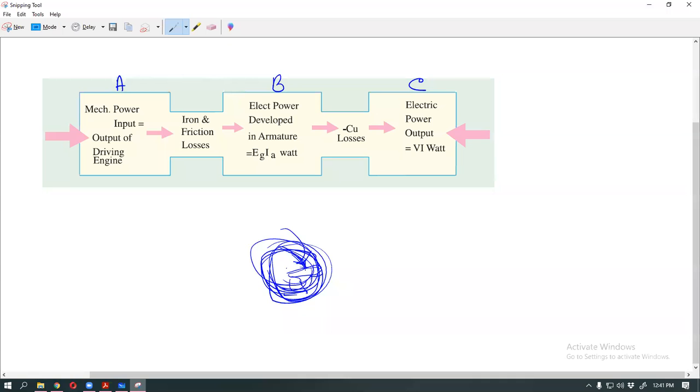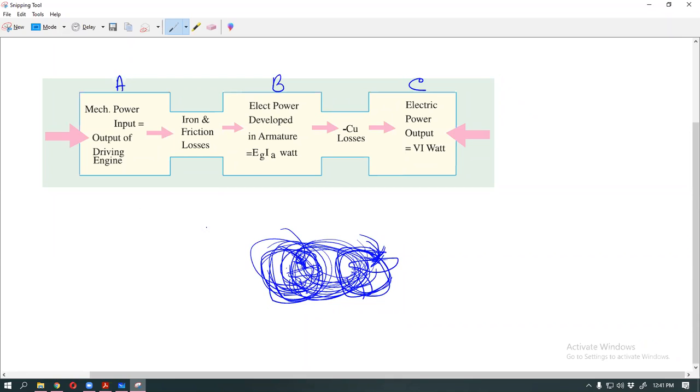Or in a steam turbine, the steam forces on our turbine fan, then the turbine rotates, then power is developed. So we must have rotation of our armature, our commutator, or our turbine.